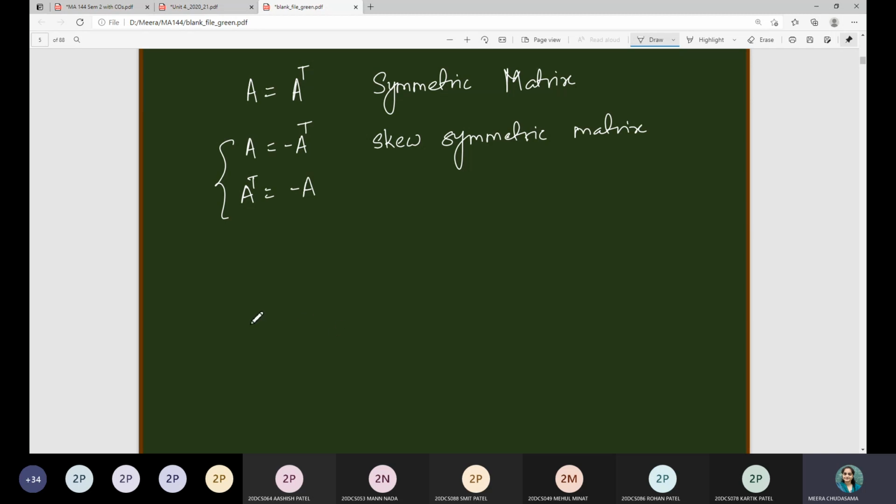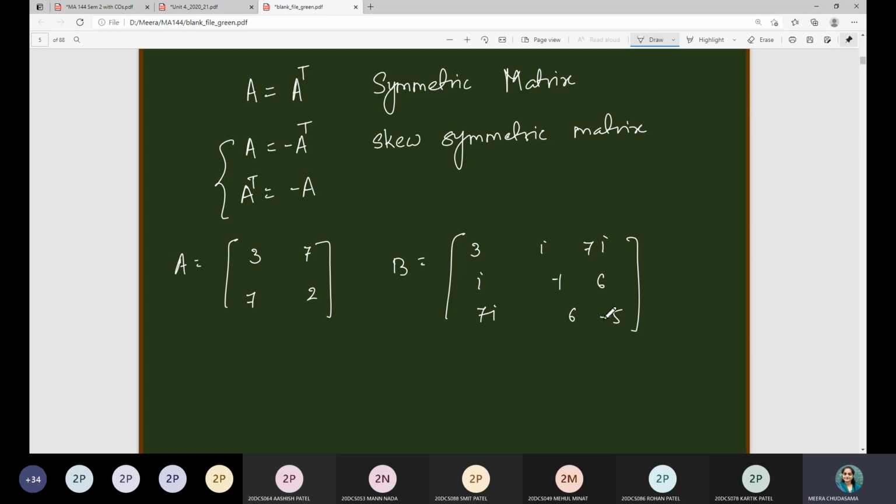So now I am writing certain matrices over here. You have to tell me which one is symmetric and which one is skew symmetric. Okay. So A is equal to 3, 7, 7, 2. B I will write as 3i, 7i, i, minus 1, 6, 7i, 6, minus 5.